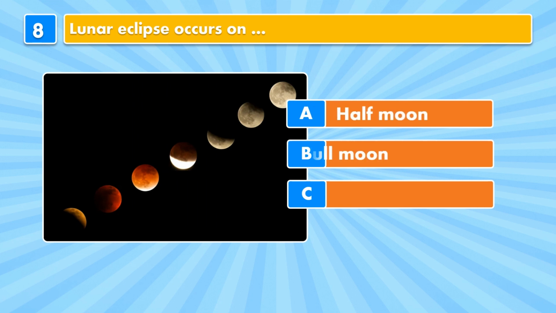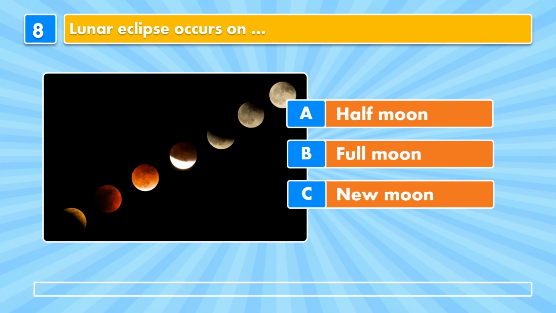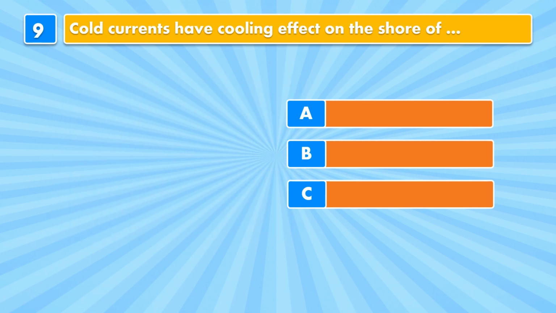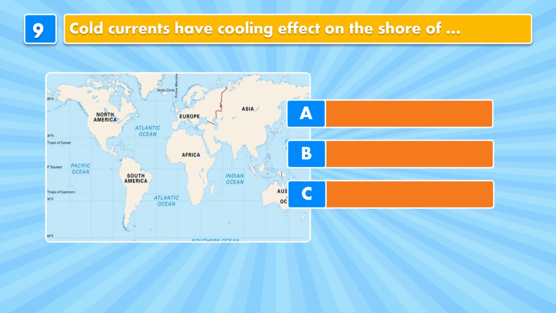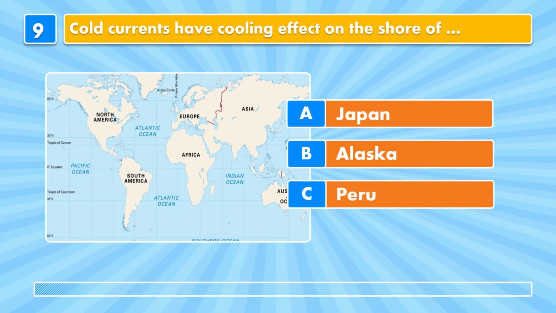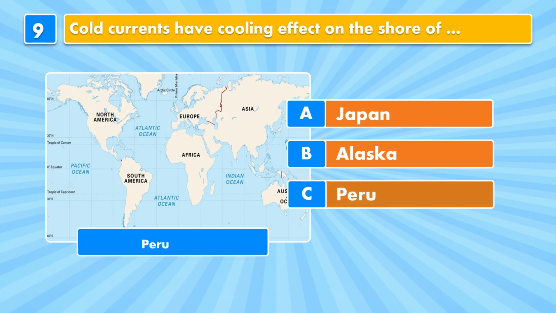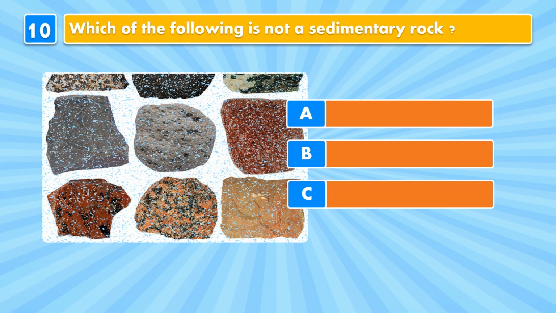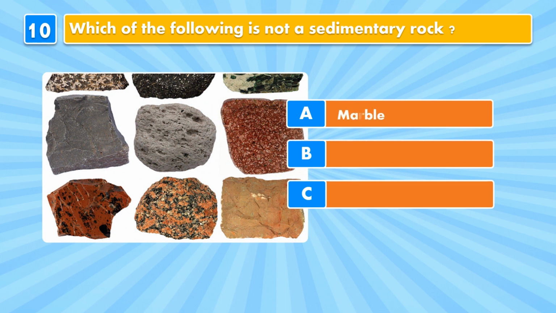half moon, full moon, new moon. Full moon. Question 9. Cold currents have cooling effect on the shore of Japan, Alaska, Peru. Peru. Question number 10. Which of the following is not a sedimentary rock? Marble, shale, limestone.